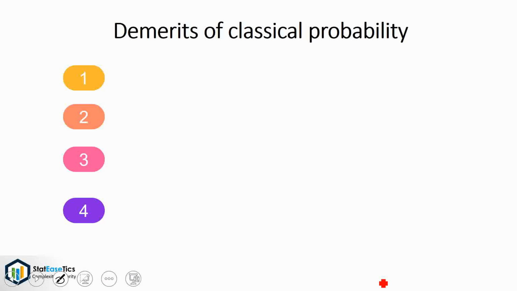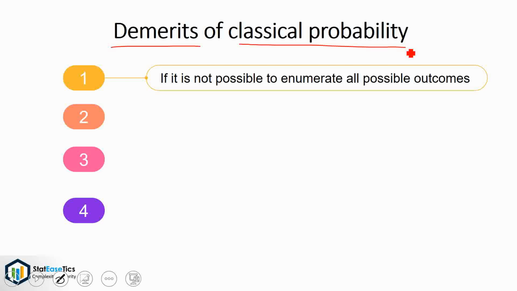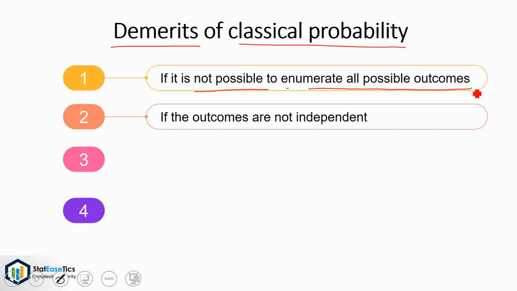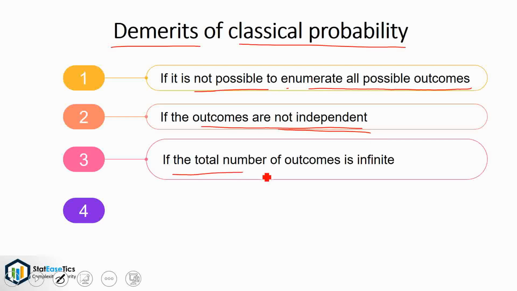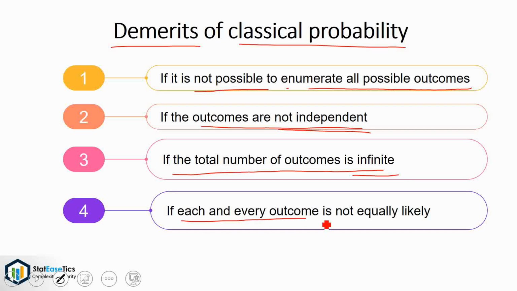Now let's see the demerits of classical probability. Classical probability approach cannot be adopted if any of the following situations exists. That is, if it is not possible to enumerate all possible outcomes, if the outcomes are not independent, if the total number of outcomes is infinite, if each and every outcome is not equally likely.